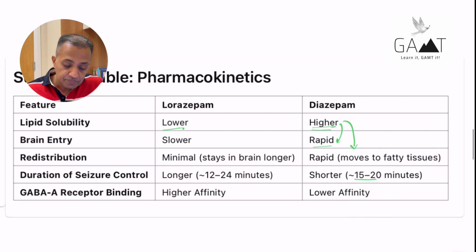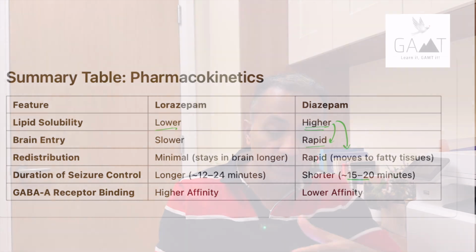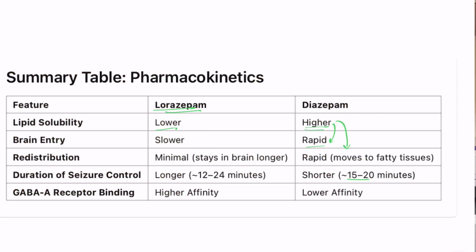So it's very short, but seizure control is longer in lorazepam, but actually the redistribution is less in lorazepam compared to diazepam. The other important difference between the two is the affinity for GABA A receptor. So lorazepam has a very high affinity for GABA A receptor compared to diazepam, which actually has lower affinity. So this allows it to exert the anti-epileptic action a lot longer than diazepam.